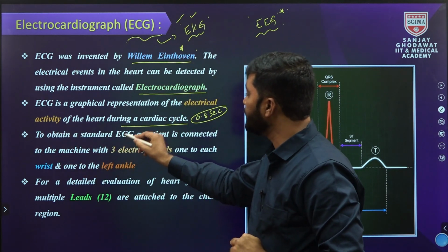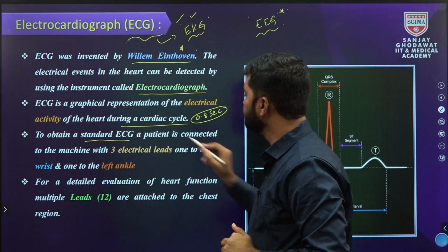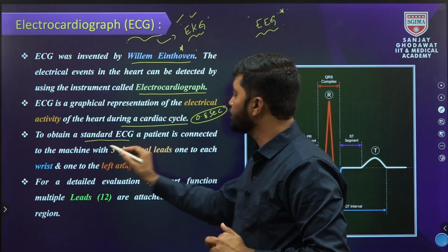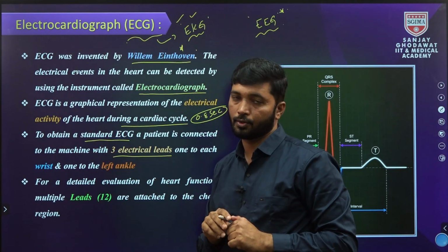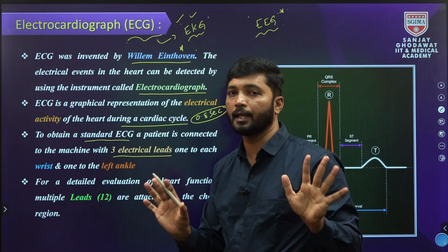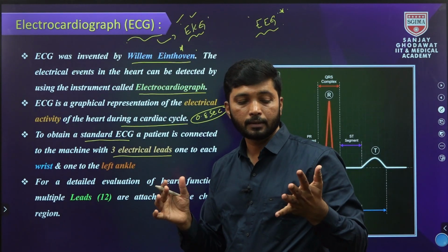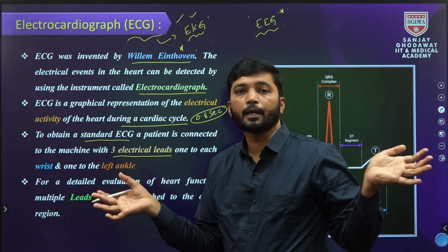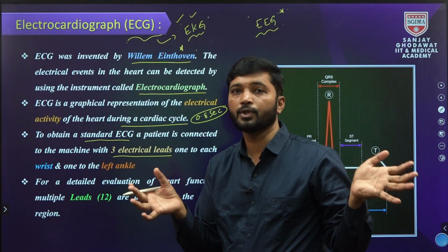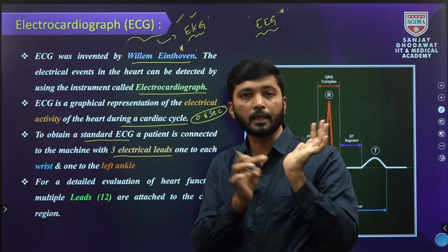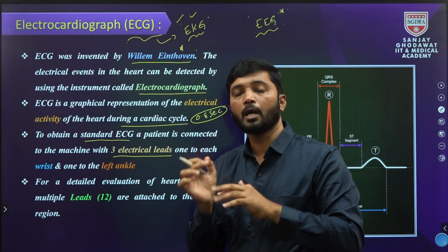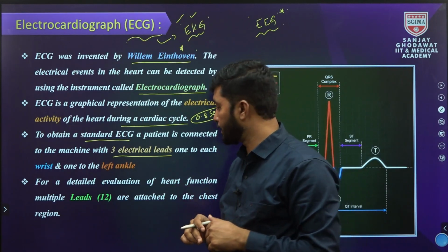To obtain a standard ECG, the patient is connected to the machine with three electrical leads or sensors: one for each wrist and another for the left ankle.